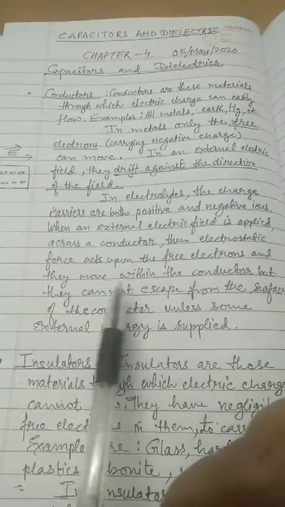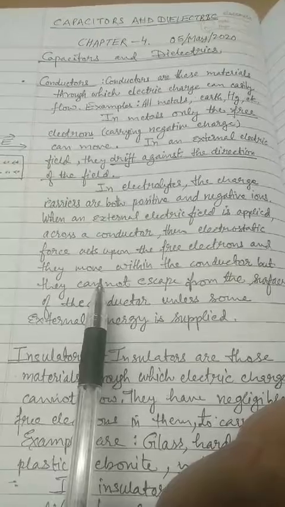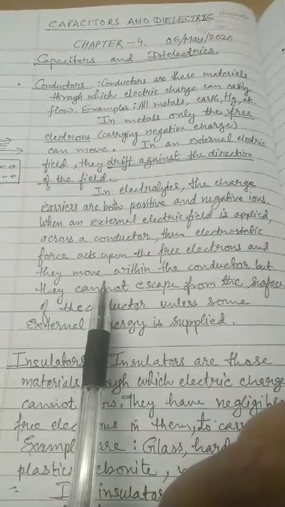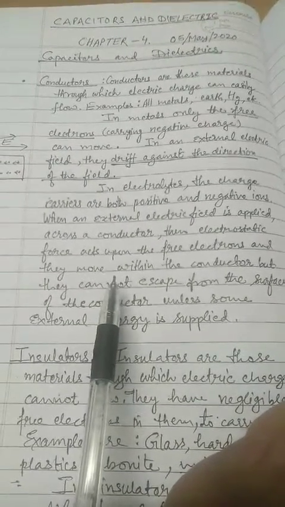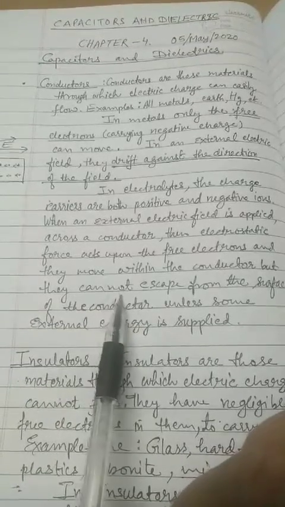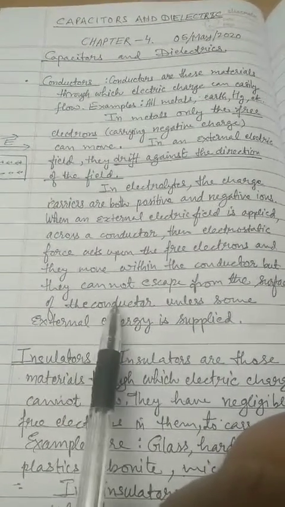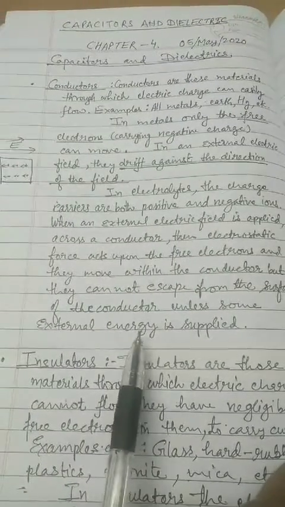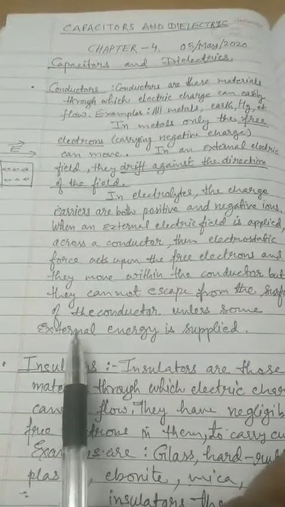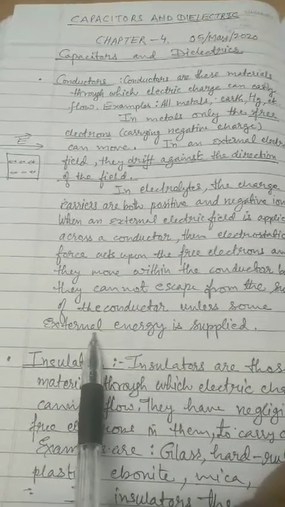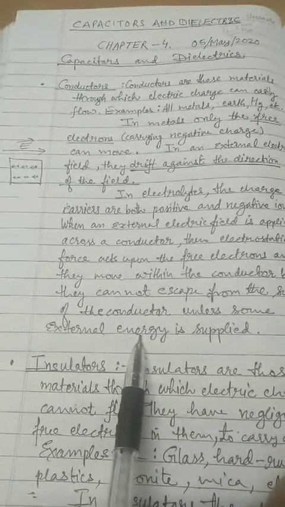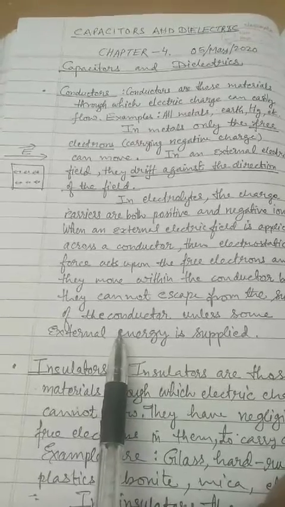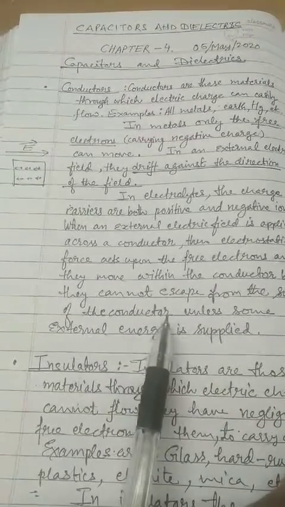But in the case of conductors, although electrons move opposite to the electric field because of the electrostatic force, they will never be able to escape from the surface of the conductors, because in order to escape, a large amount of energy is required from some external agency, which is not provided. So the electrons will not leave the surface of the conductors, but yes, they will flow.